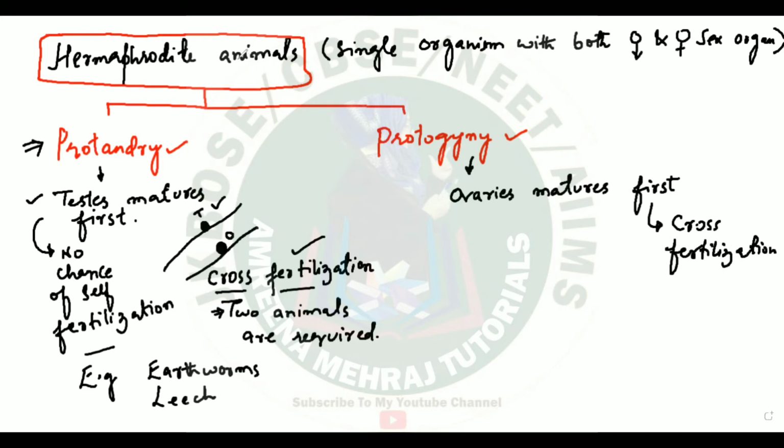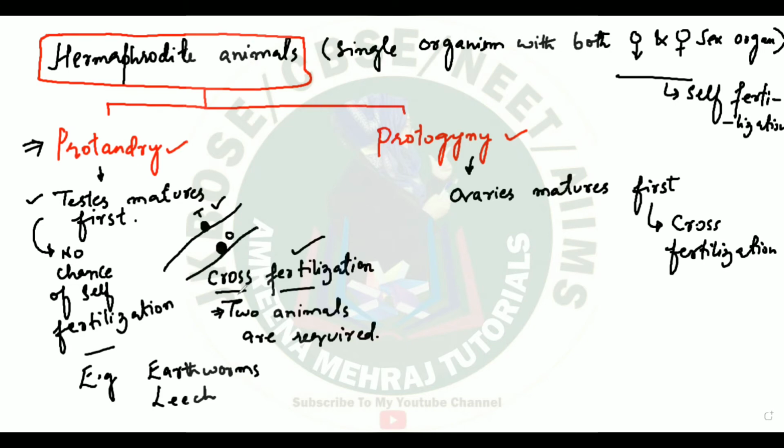Otherwise, if the animal is hermaphrodite, having both male and female sex organs, it will go for self-fertilization. There are cases where the animal will perform self-fertilization. You will see self-fertilization happening in tapeworms. Tapeworms perform self-fertilization. But earthworms and leeches go for cross-fertilization despite the fact that they are hermaphrodite.